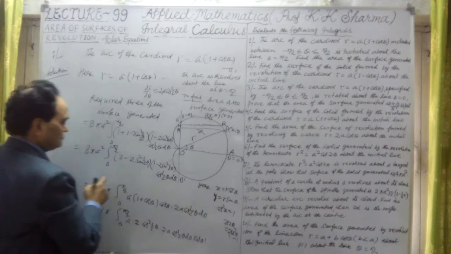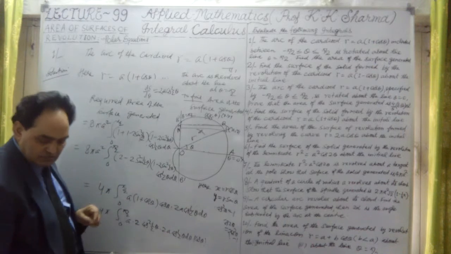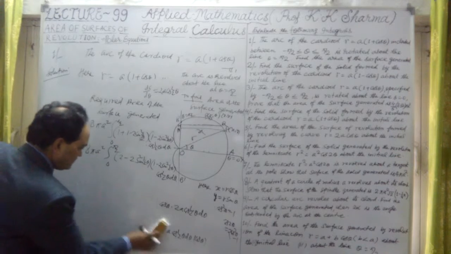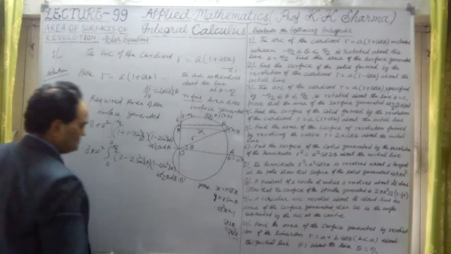Now we can assume, let us take sine theta by 2 equal to t. If I substitute, then it can be converted into t only, the variable.